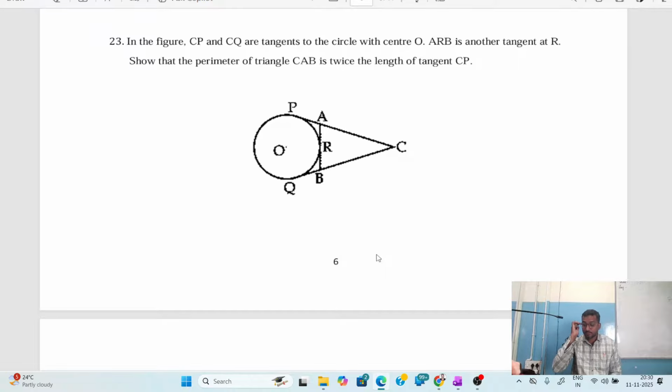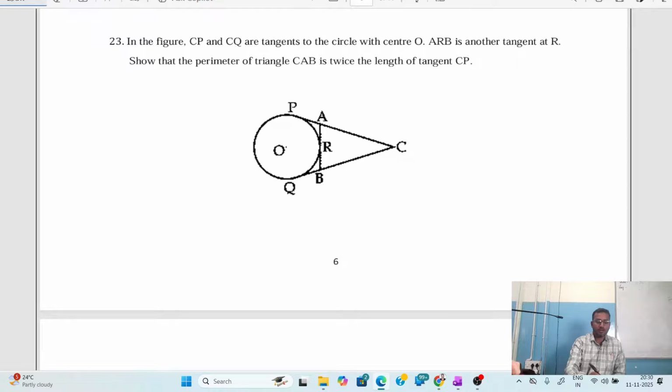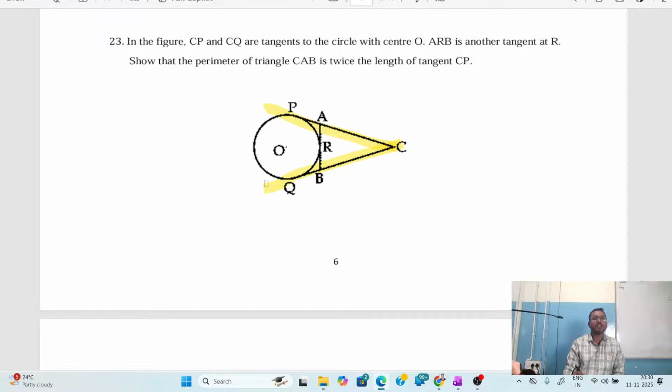As you can see in the figure, CP and CQ are tangents to the circle. Okay, good. They have given CP as a tangent and CQ is also a tangent. CP and CQ are tangents to the circle with center O. Center is O. Good. Am I right?